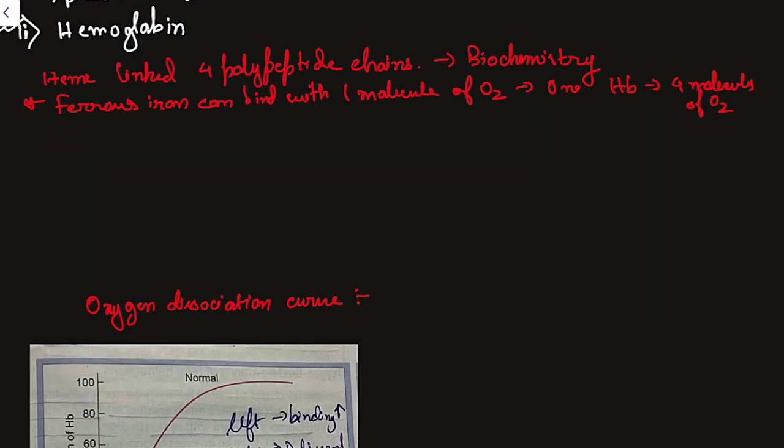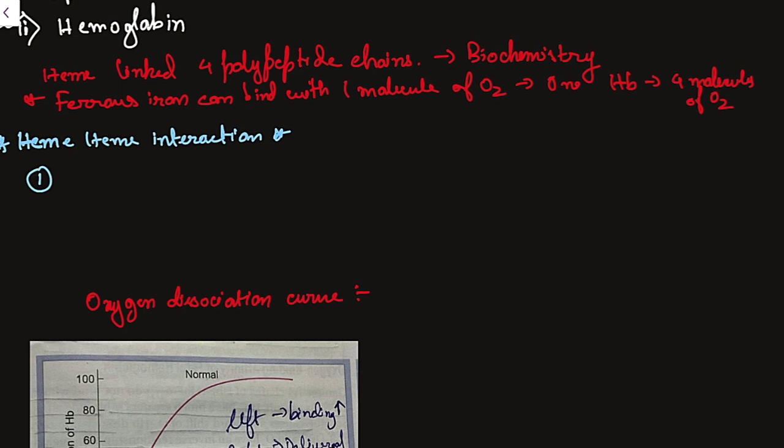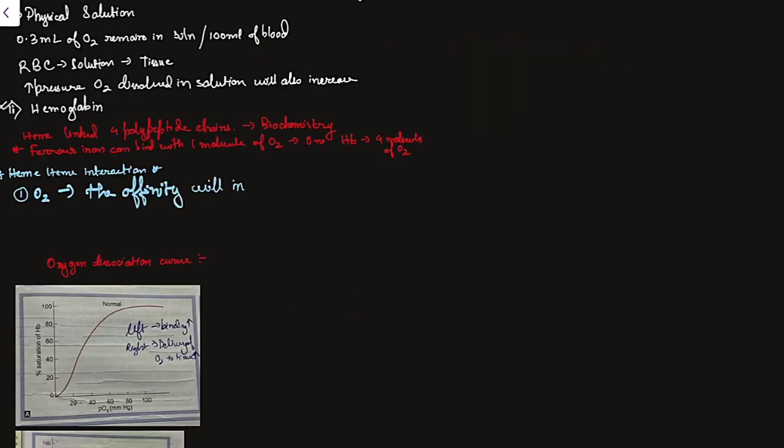This is the statement. Now another thing is called heme interaction. This is very important. This can also be asked in biochemistry, but it is better to read it in physiology itself. Simply, when one molecule of oxygen binds with hemoglobin, then for the next molecule of oxygen that will bind with hemoglobin, its affinity will be increased several times, and this phenomenon is known as heme interaction. So after one O2 molecule binds, the affinity will increase several times.